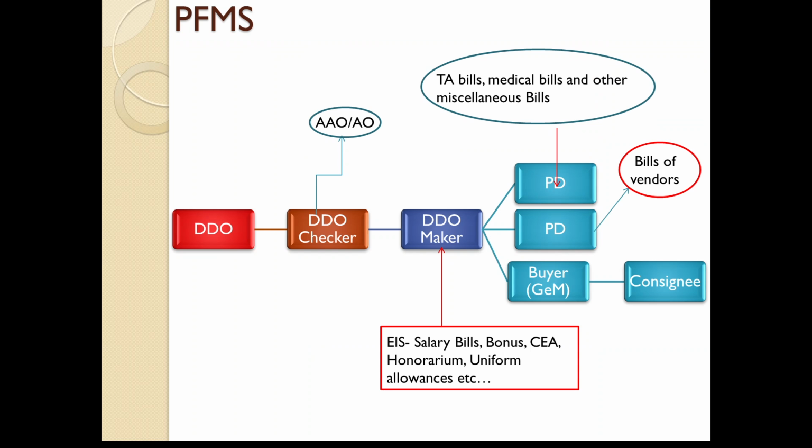And you can see one more thing here, that is meant for processing GEM bills. As most of you are aware, there will be a consignee who is going to receive the material. Once he confirms that material is received, then vendor is going to send the bill to buyer.